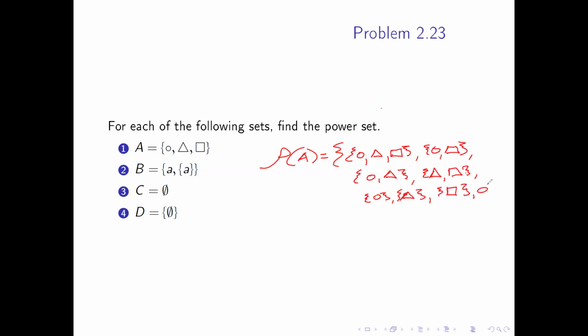And we don't forget, the empty set is always a subset. So this would be the power set for A.